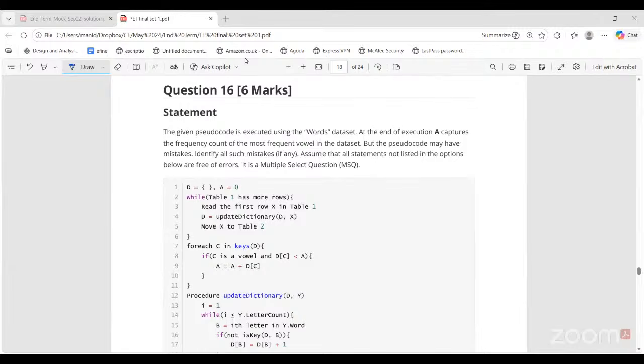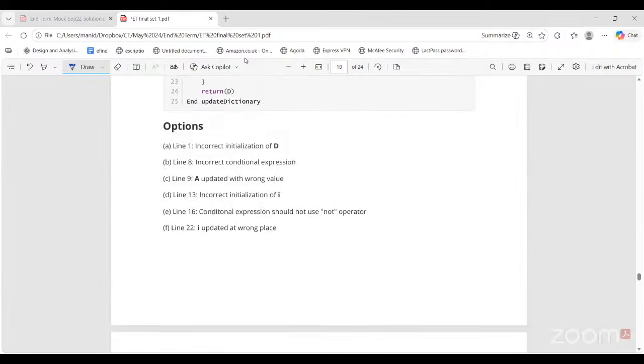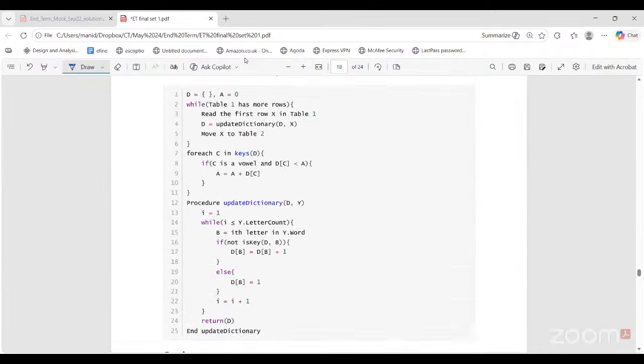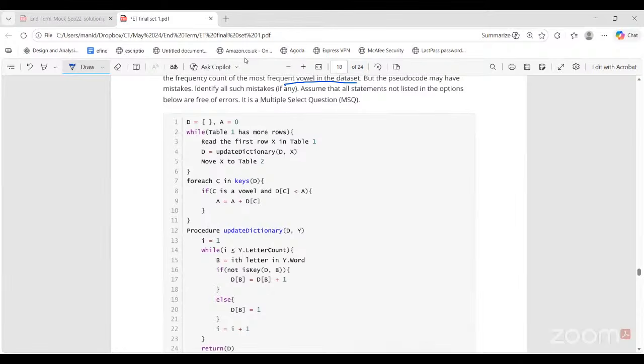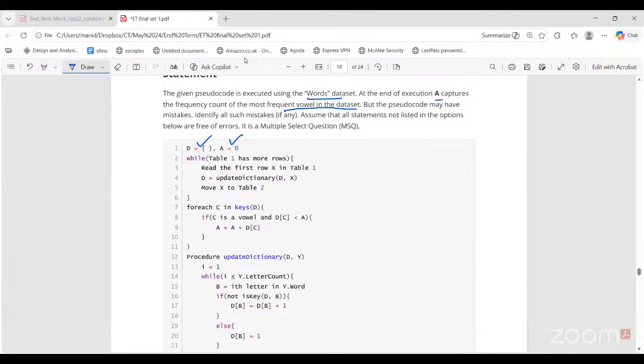Question 16 is saying the given pseudocode is executed using words dataset. At the end of execution, A captures the frequency count of the most frequent vowel in the dataset. But the pseudocode may have some mistakes. Okay, most frequent vowel we have to find in the dataset. There are 6 options for this. So we have to find out which steps are wrong. So first we have D, which is a dictionary. A is set to 0. We have to find out what is the frequency count of the most frequent vowel. So we read the words one by one from our words dataset.